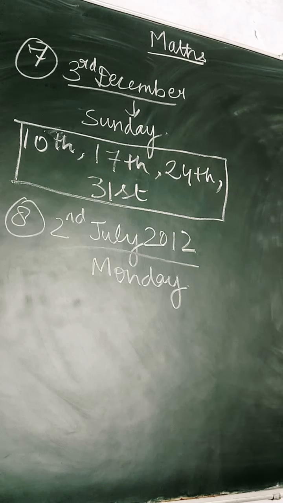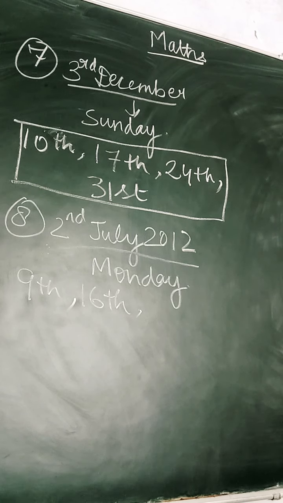If 2nd July 2012 was Monday, what was the day on 22nd July 2012? It is given that on 2nd July 2012, the day was Monday. Now you are asked what will be the day on 22nd July. Now if 2nd July is Monday, next Monday will be on 2 plus 7, that means 9th. Then again add 7 to it, 16th. Next Monday will come on 16th.